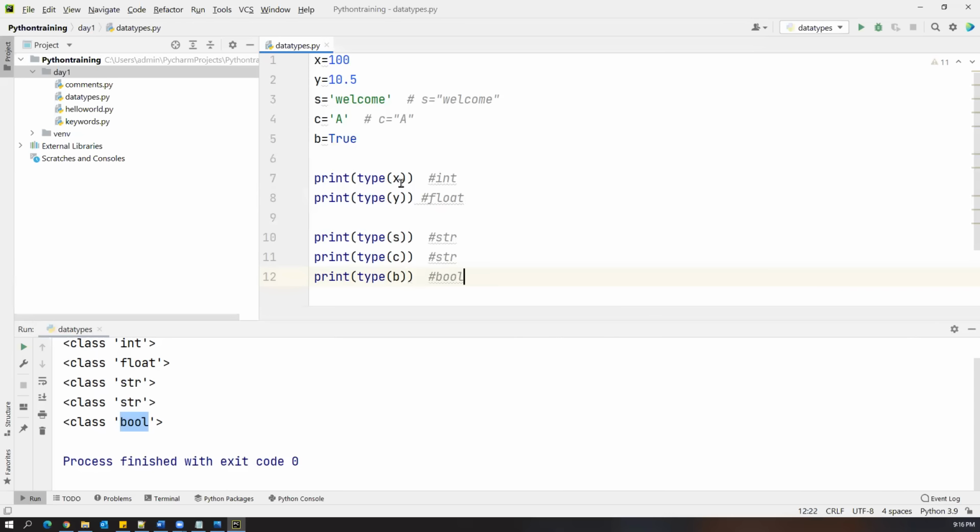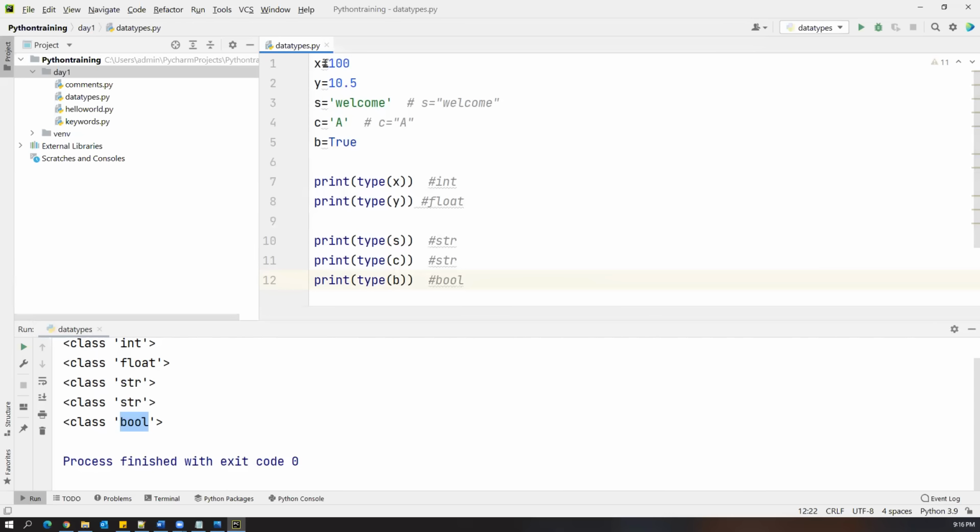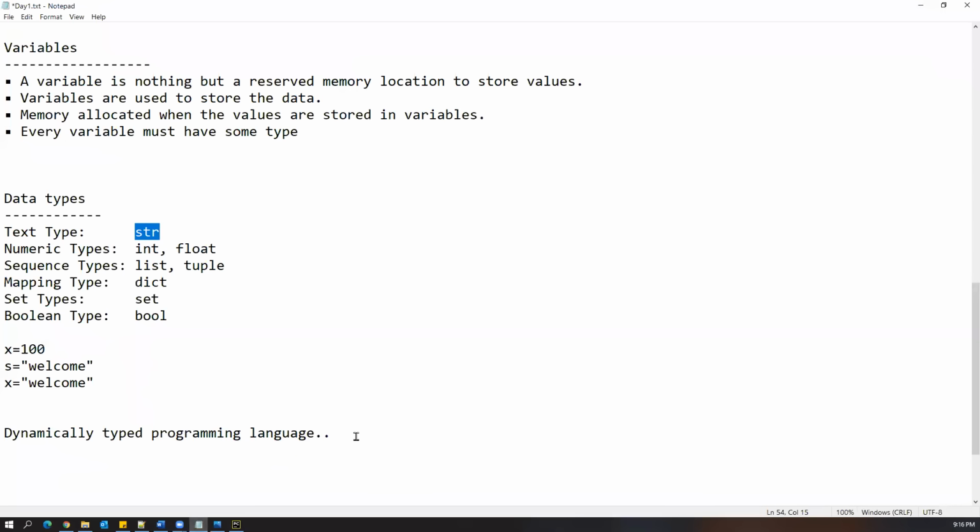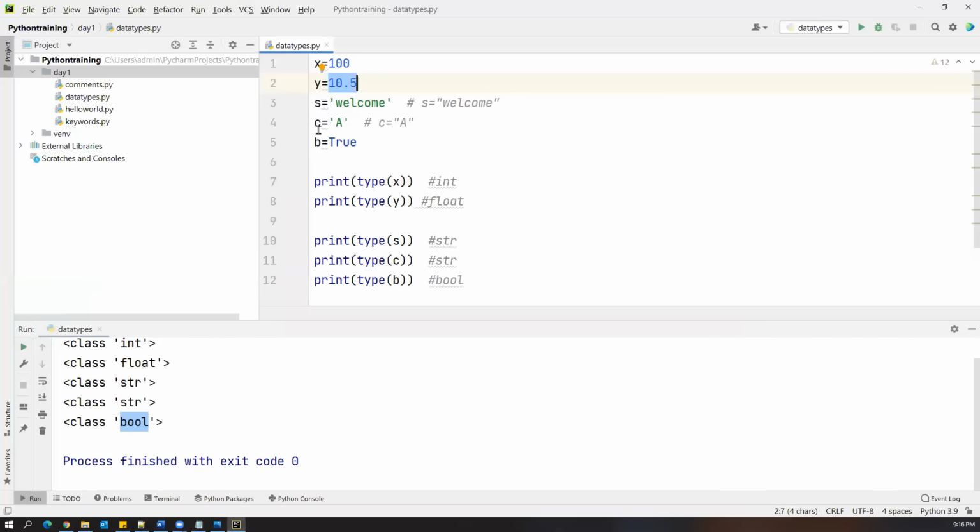So like this, Python will automatically assign the data type to variables based on the value we provide. We have seen that point about dynamically typed programming languages: we need not specify the data type of the variable, but based on the value assigned, the data type is given to that variable by Python itself. And one more point in dynamically typed languages: if you have some value in the variable, later on I can change that value, and some other type of value I can keep also.